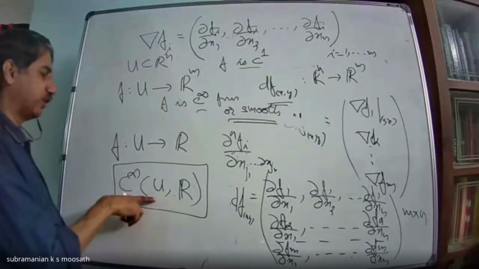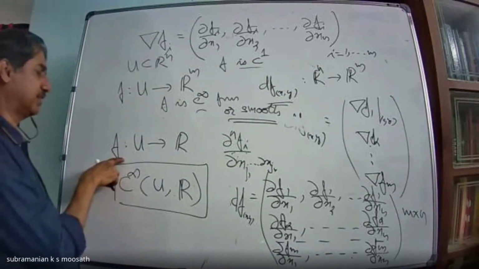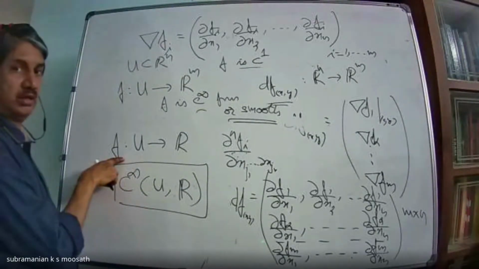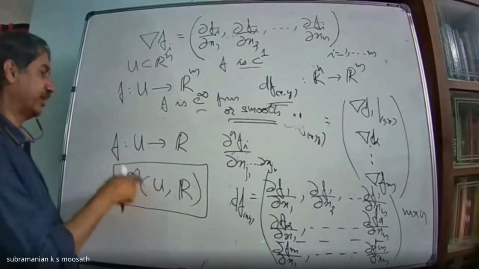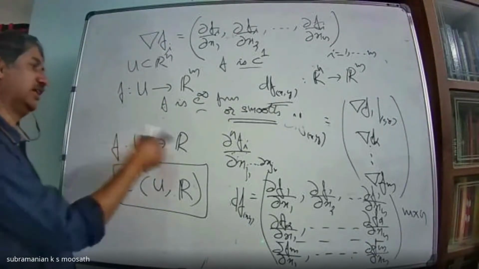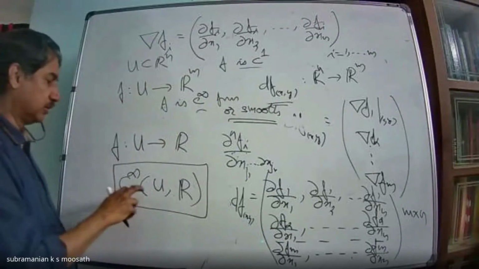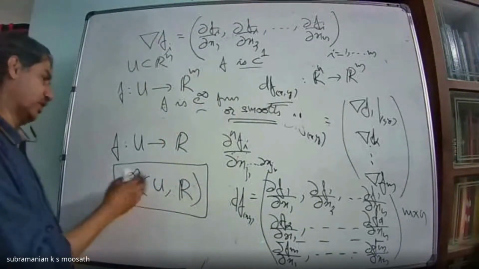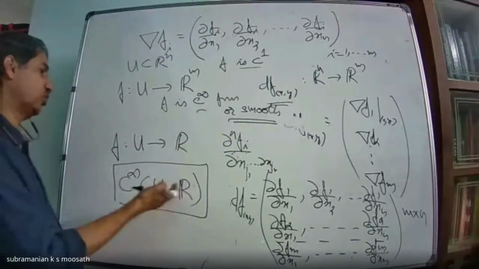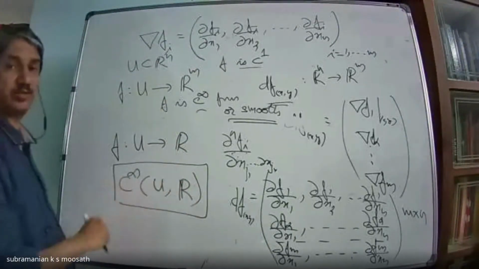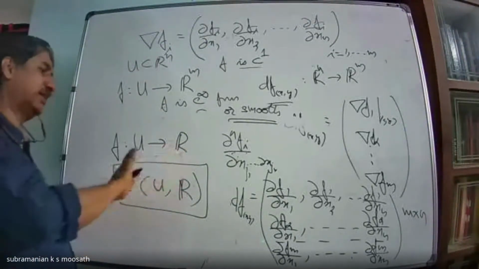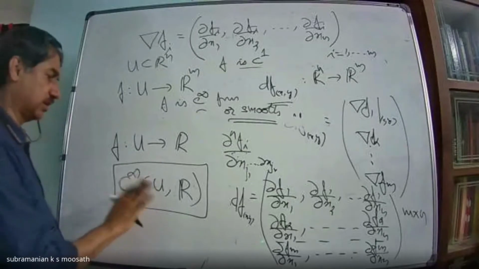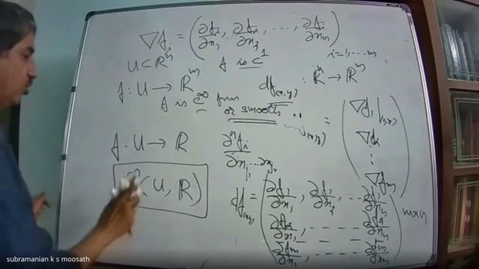You can add two smooth functions f1 plus f2, which is also smooth, and you can scale with a real number lambda, still a function from U to R. So in fact, this is a vector space. Even more than that, you can give some structures to this, but I will stop at this.